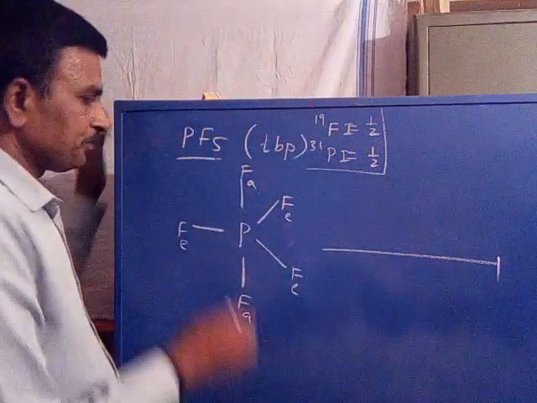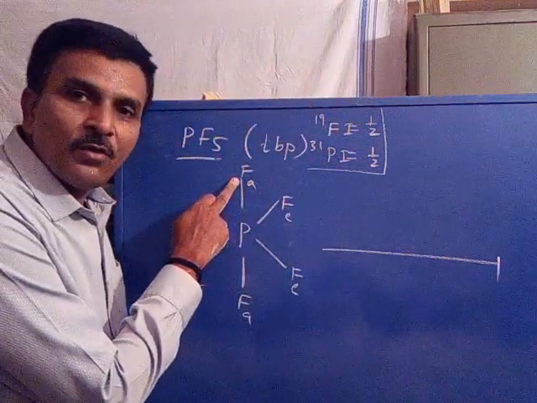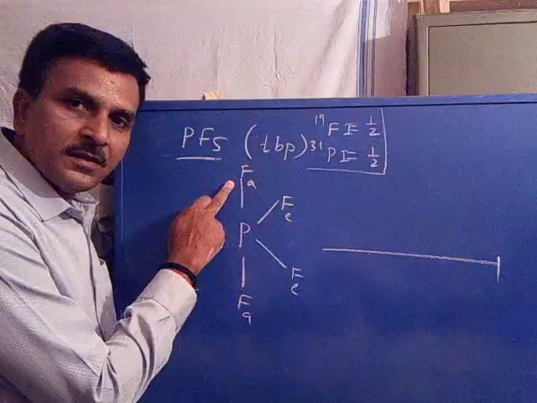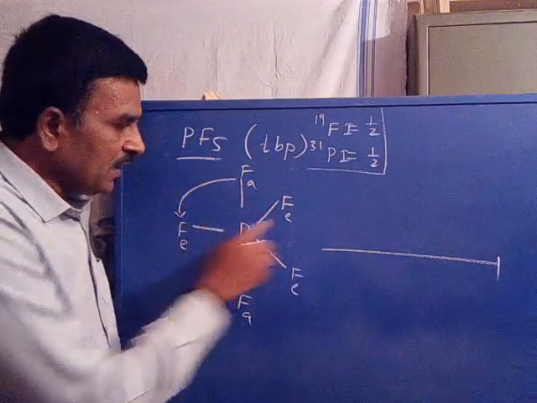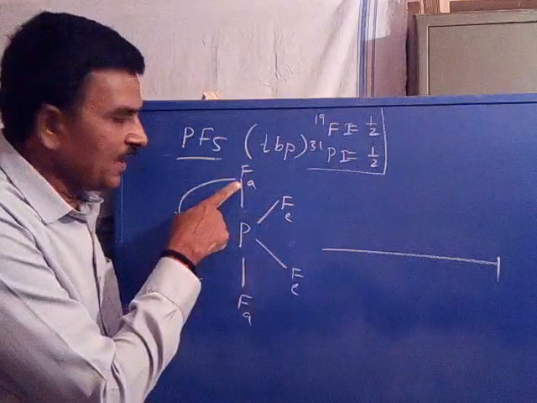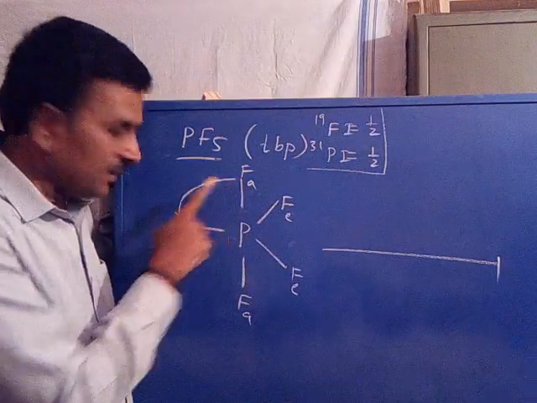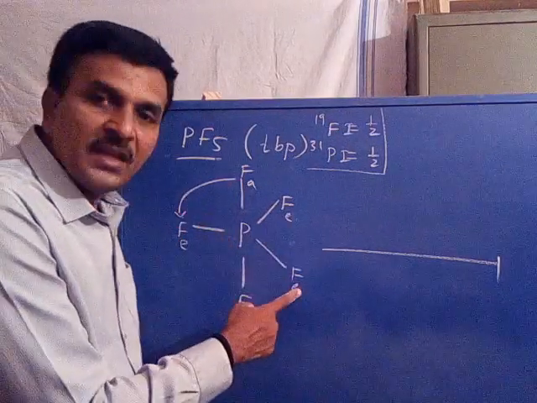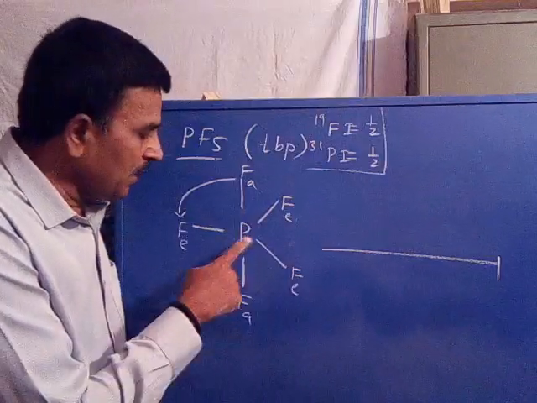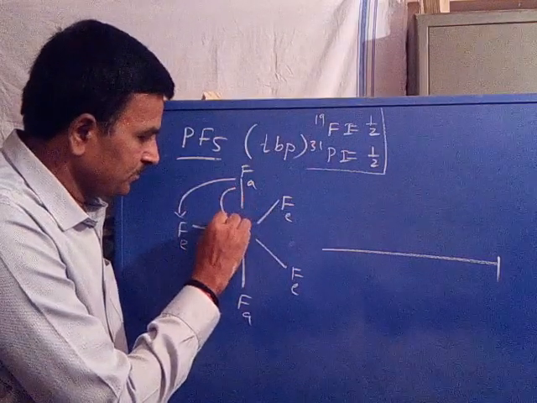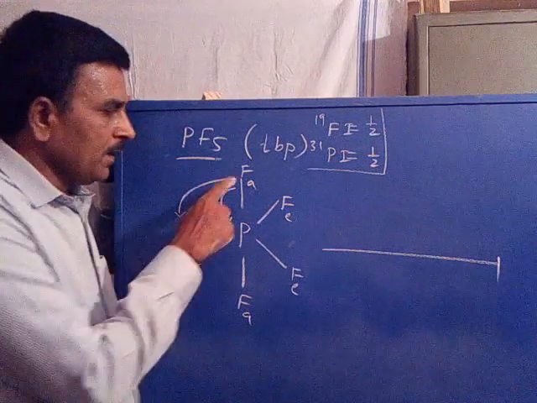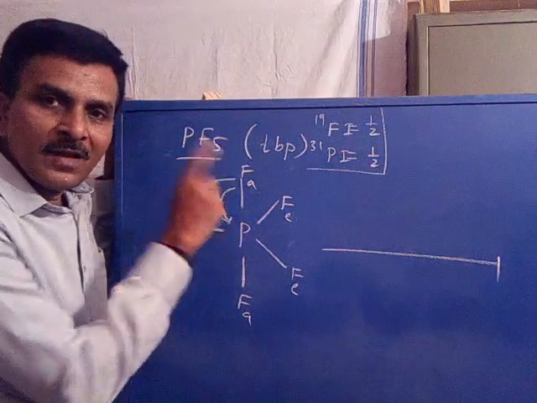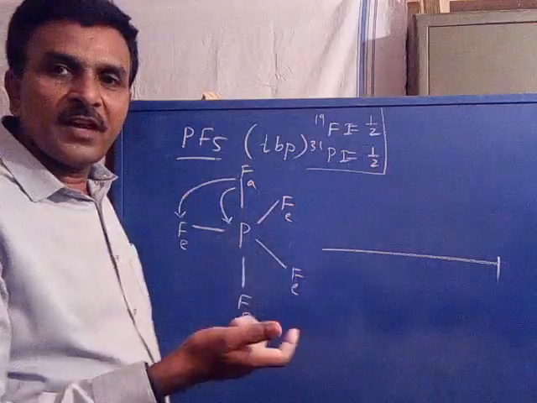Now you can see axial fluorine coupled with 3 equatorial fluorines and 1 phosphorus. Are you following? We are looking at the multiplicity for axial.